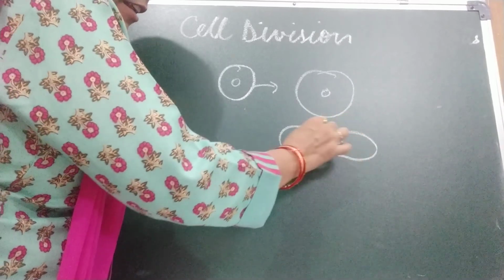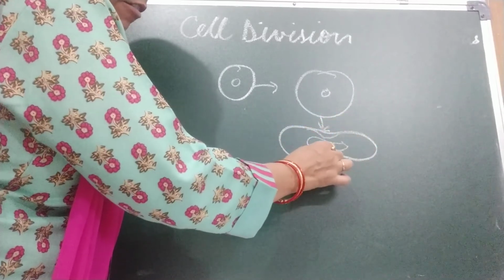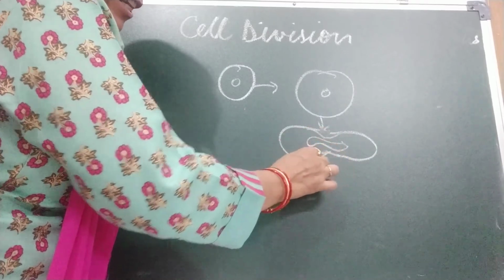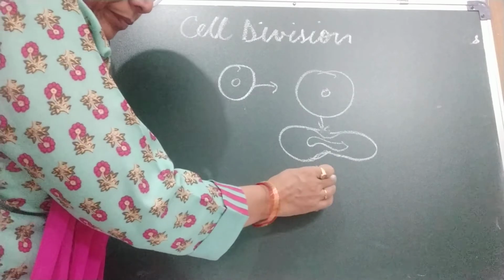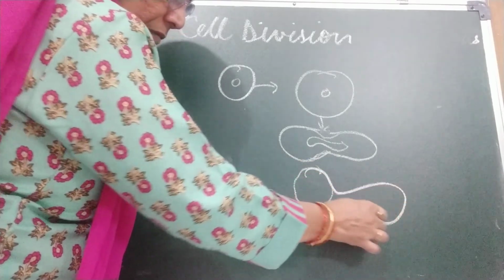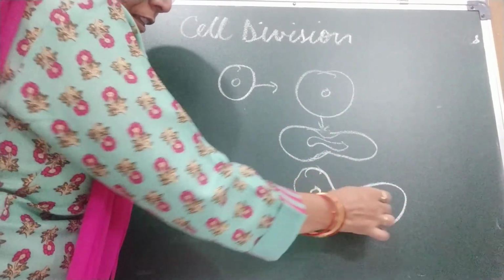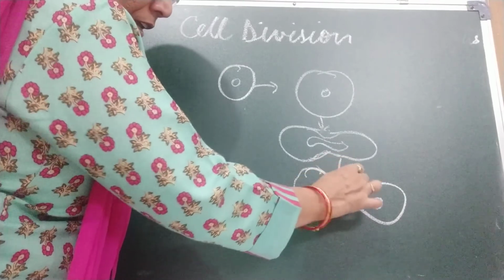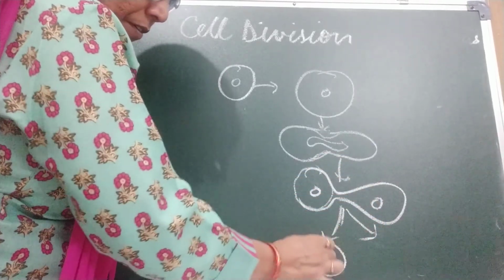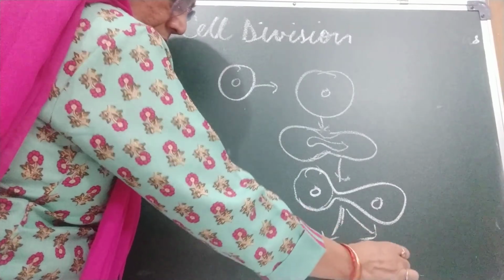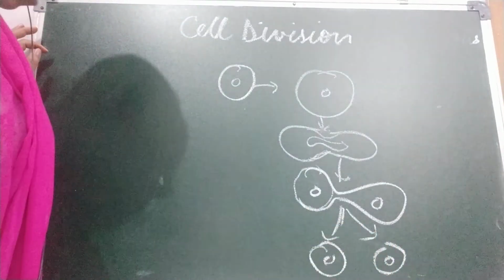Then constriction takes place. The nucleus divides, and two daughter cells are formed.